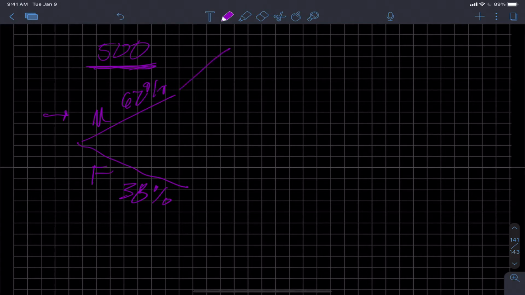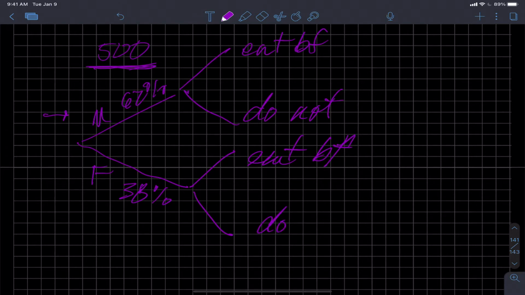Then from there, we get two branches off of each of those two. One says eat breakfast, and the other says do not eat breakfast. Some percentage eat breakfast, and some percentage do not. Okay? I've set it up the same way so I can have the percentages here.